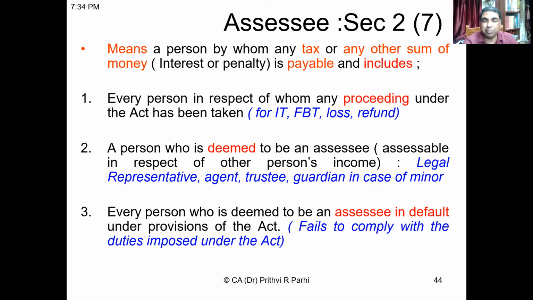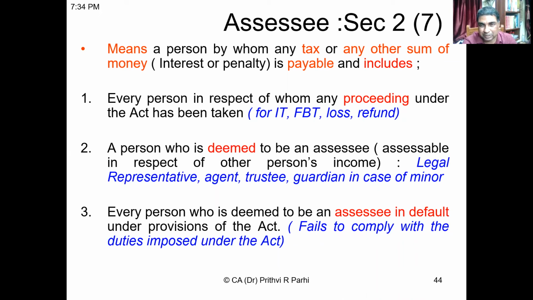But let us say you have paid tax, but you have paid it late, and interest and penalty are due. You are still an assessee. Assessee also includes persons in respect of whom any proceeding under the act is taken up. For example, earlier you filed a return and claimed some refund, and that proceeding is going on. Tax is not due, but your refund proceeding is going on, so you are still an assessee. Similarly, suppose you are assessable on behalf of your minor child, then you are a deemed assessee.